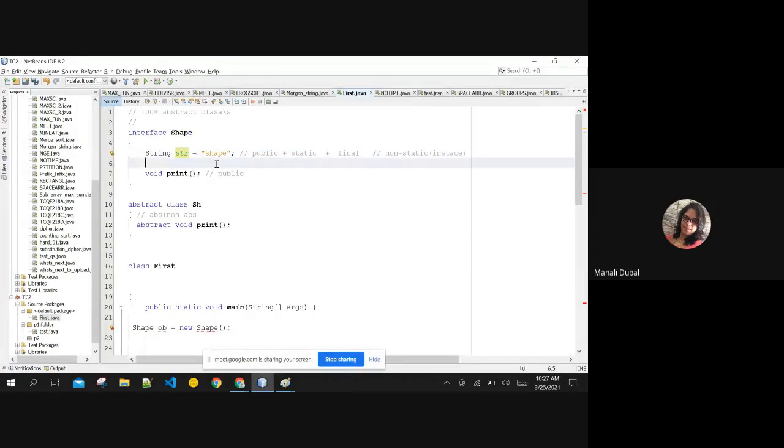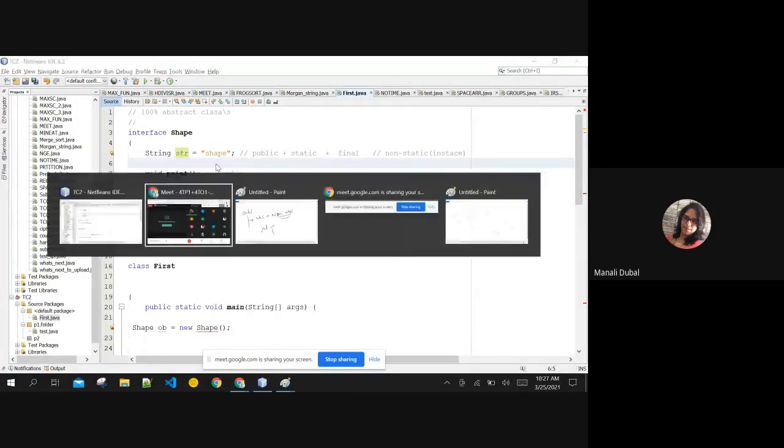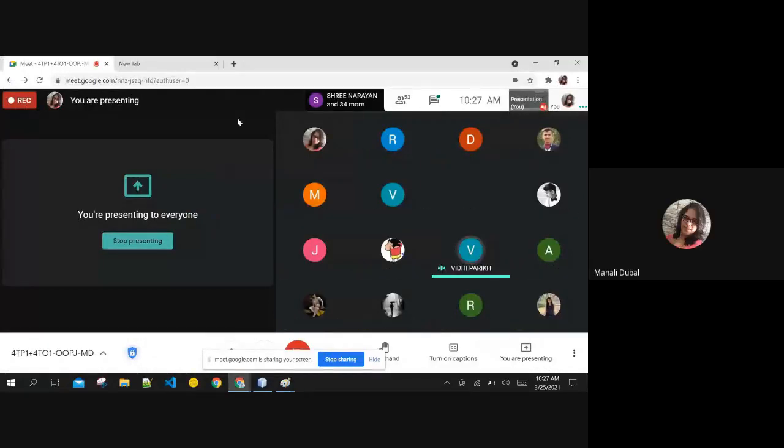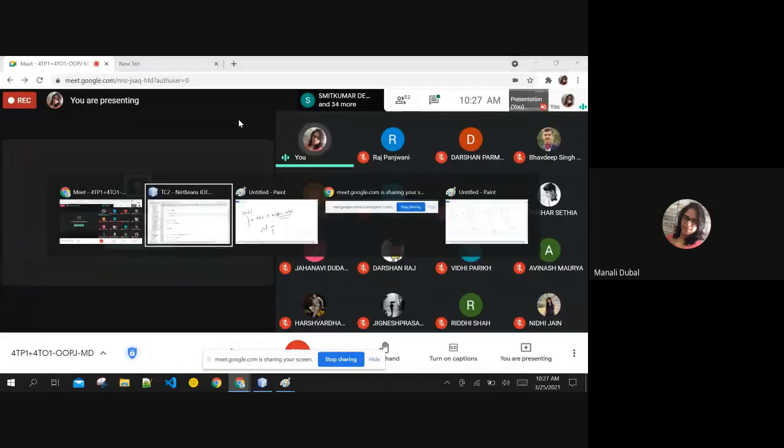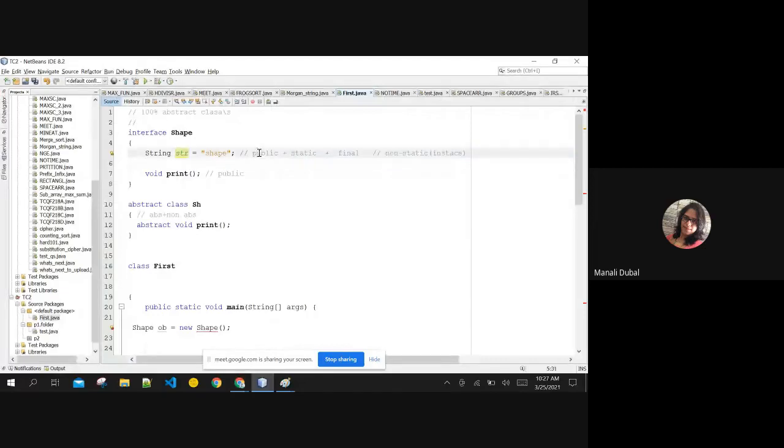Are you getting this much? Yes, ma'am. Does anybody have any questions so far, why it is public, why it is static, why final? Why it is public is understandable, right? You are going to inherit this shape any which way here. So you are going to keep it public. If you're not keeping it public, there is no point in creating the interface. And that's why it is by default. They have mentioned it by default only. We need not worry about that. Okay. So far, any questions? No, ma'am. Okay, good.